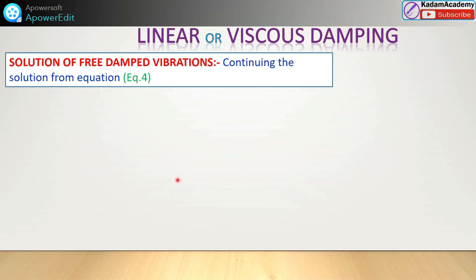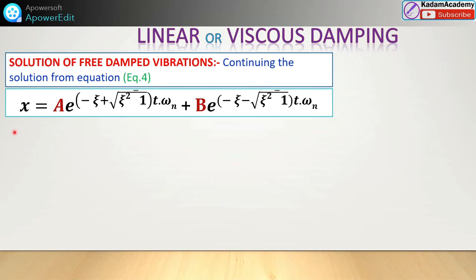The linear viscous damping we already studied; watch that video for linear viscous damping. The solution for this damping, which we already derived, is x = A e^((-zeta + sqrt(zeta^2 - 1)) omega_n t) + B e^((-zeta - sqrt(zeta^2 - 1)) omega_n t). Here consider minus and minus 1 inside the bracket, multiplied by t and omega n.